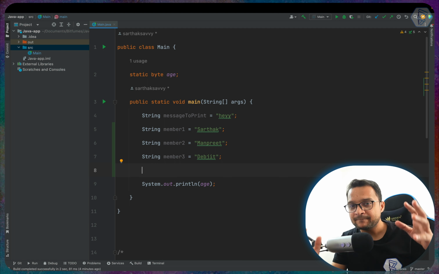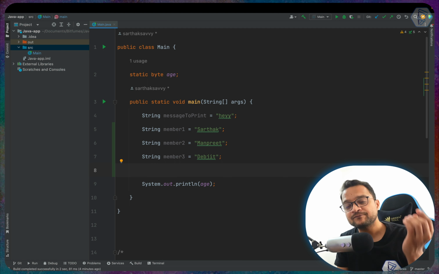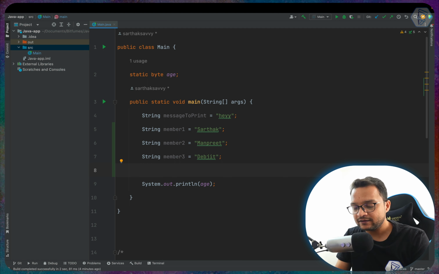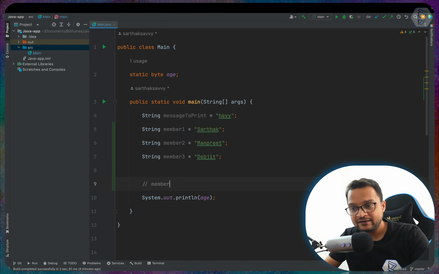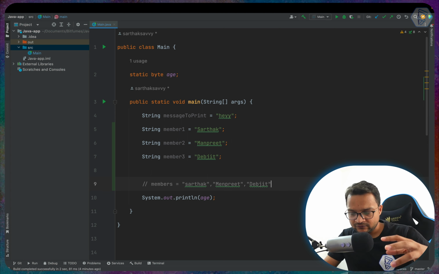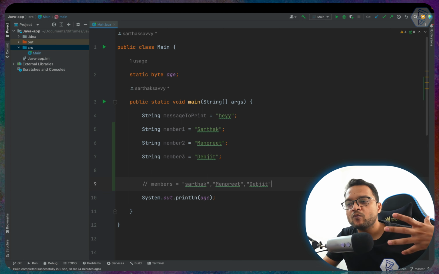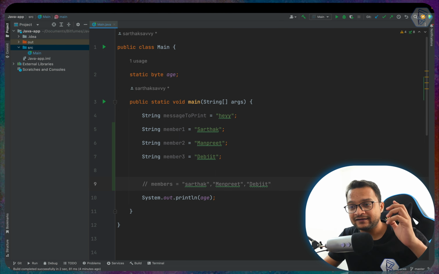So that's the bigger box, we call it an array. So an array will be something like this. If we have one array called members, then members will hold Sarthak, then Manpreet, and then Debjit. Cool. So in this way we have added more members in one array declaration.